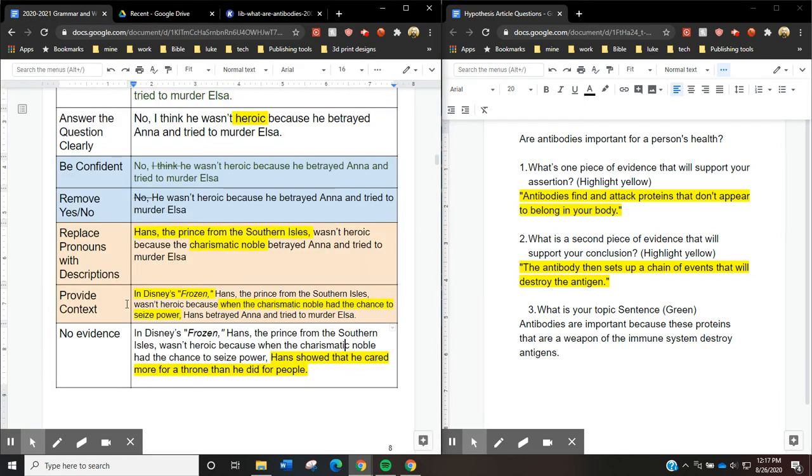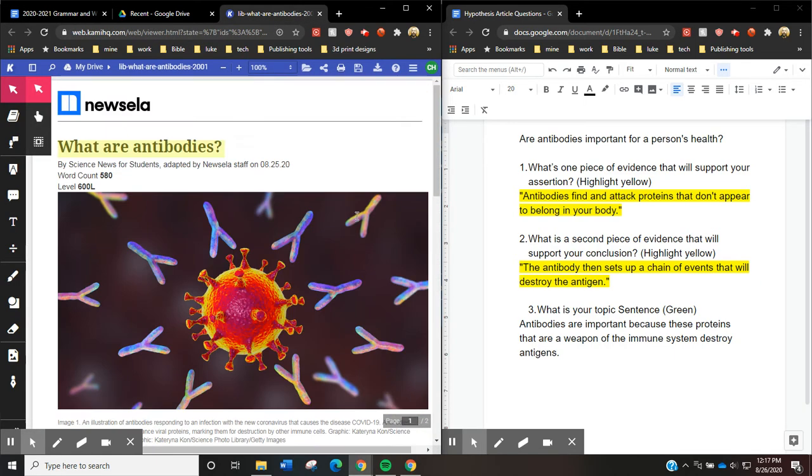Let's see what else. Provide context. What was the context? Oh, I didn't put the name of the article. Oops, that's not good. All right, fix that. In the article, What Are Antibodies?